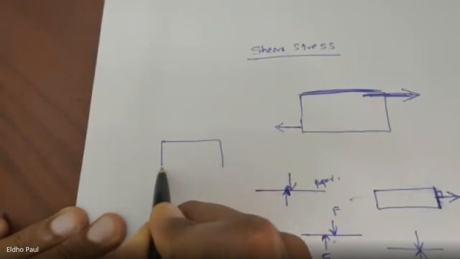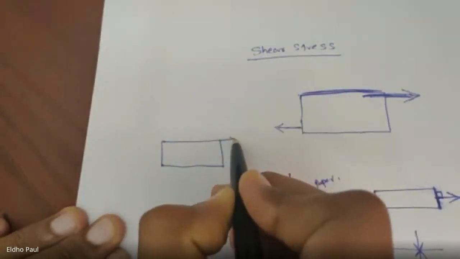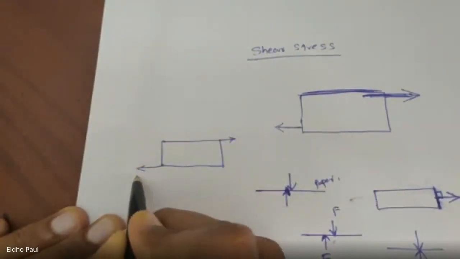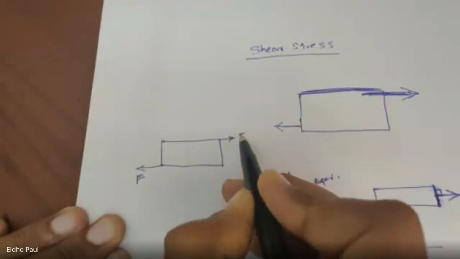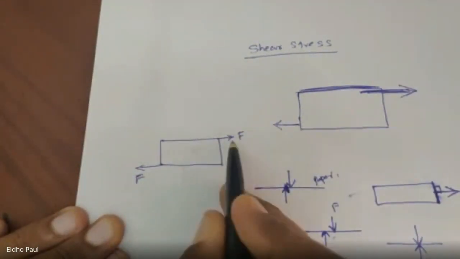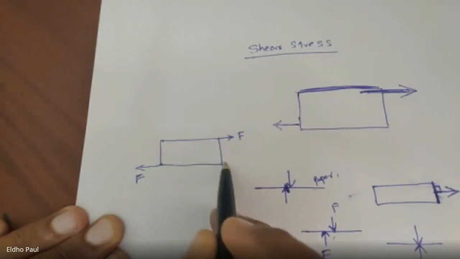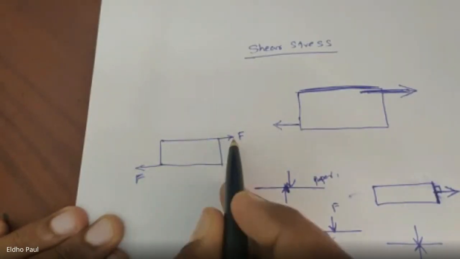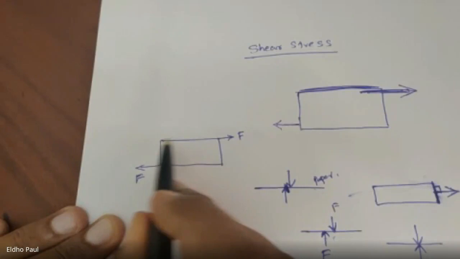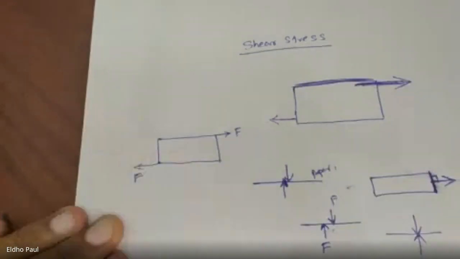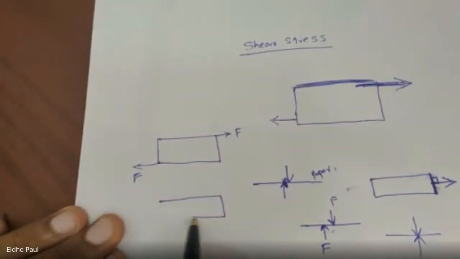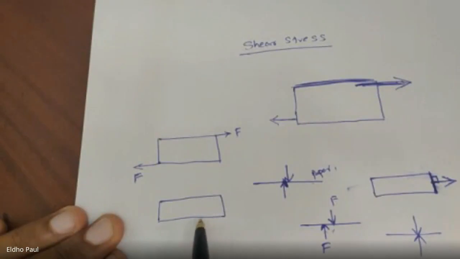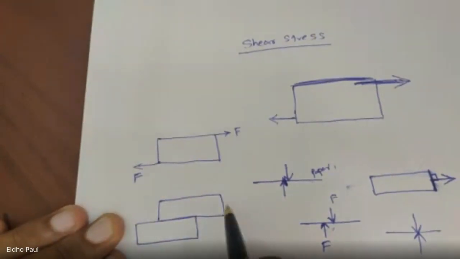For example, when a body like this is subjected to shear force, this is an example for shear force. Here the same force, with a small distance, in opposite directions, is applied tangential to this body. So this is a shear force. What happens when we apply such type of shear force? The body tries to slip across any particular cross section.